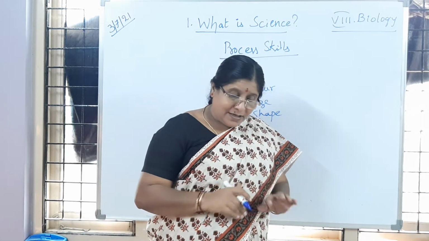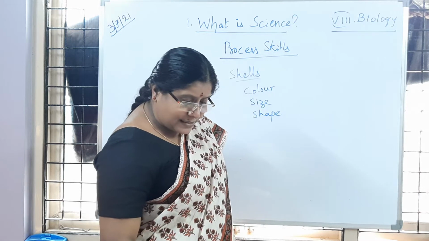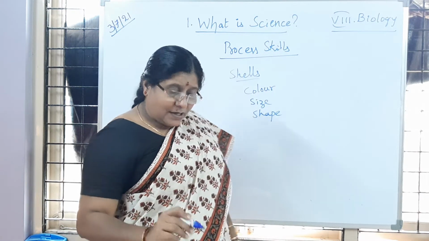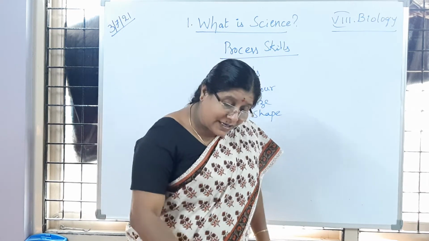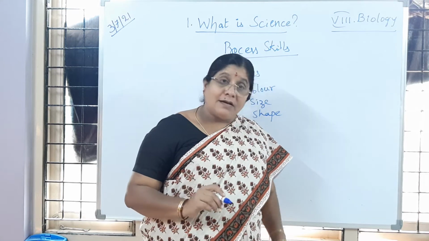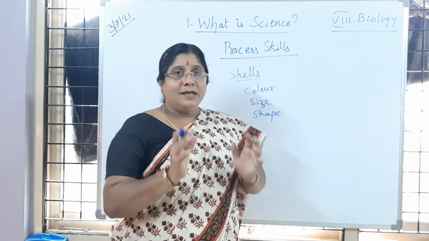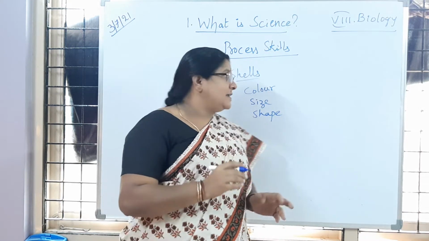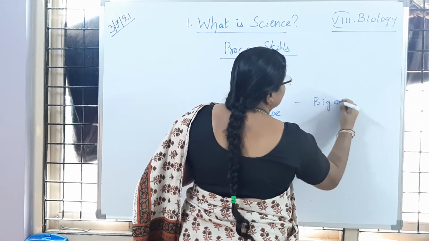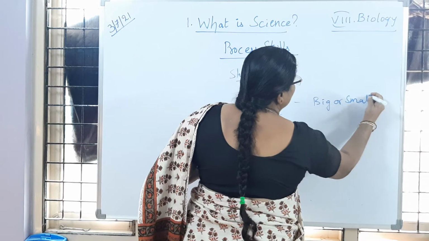Is it not, children? So here he observed the shells and compared the size, shape and color. What he has done is he classified the shells first into groups based on their size: big size or small size. They are kept in a group.